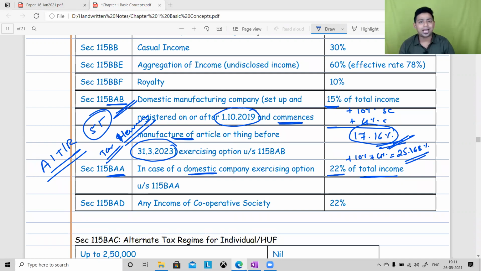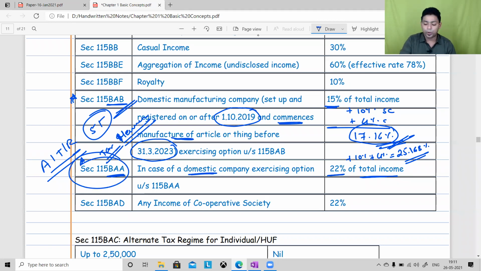We are no more a tax sucking nation if you comply with certain conditions and if you give up certain exemptions. Obviously, this is not unconditional. These are the conditions I will be teaching you in company assessment. Just wanted to tell you that there are two alternative sections announced for the company assessee.